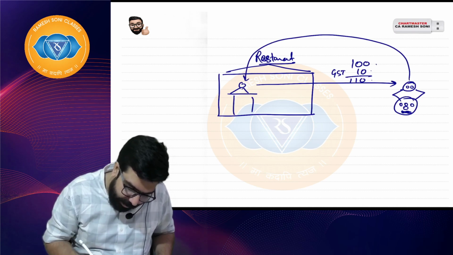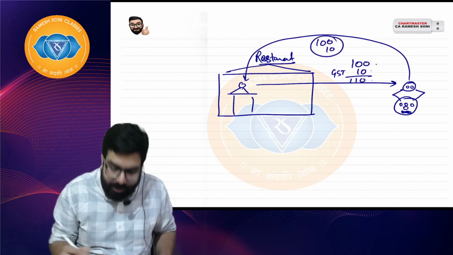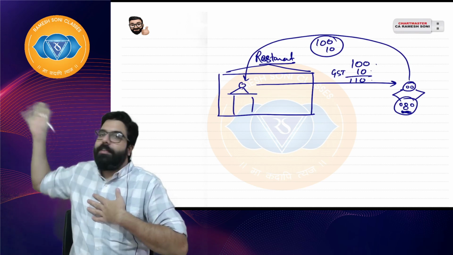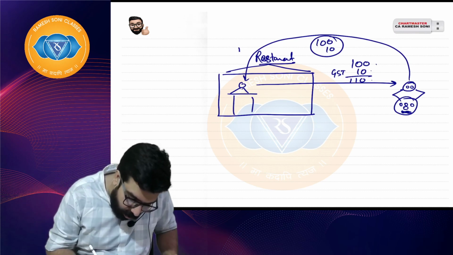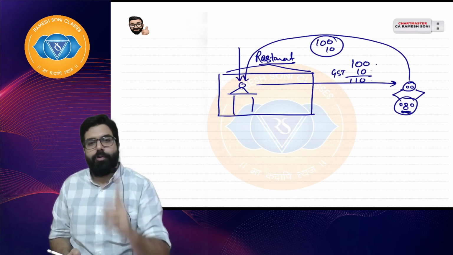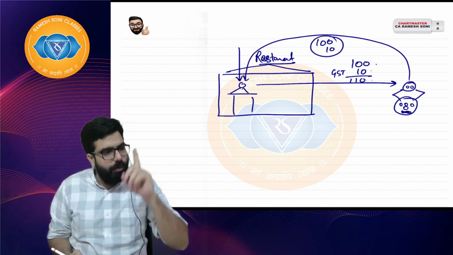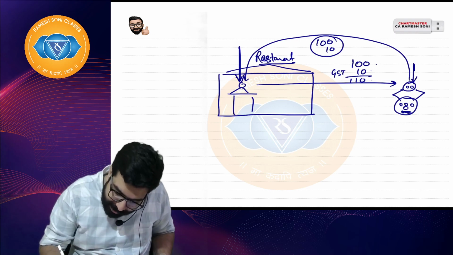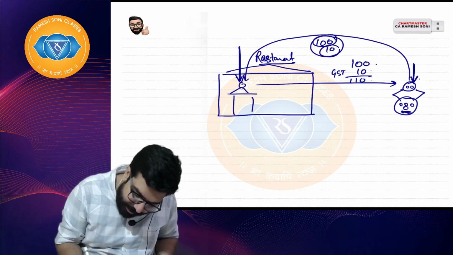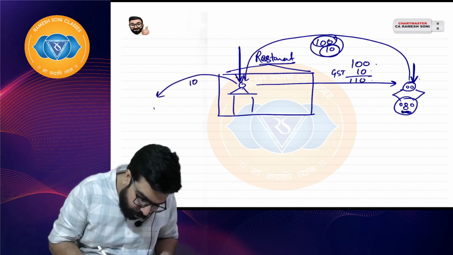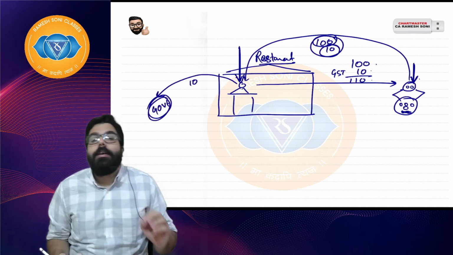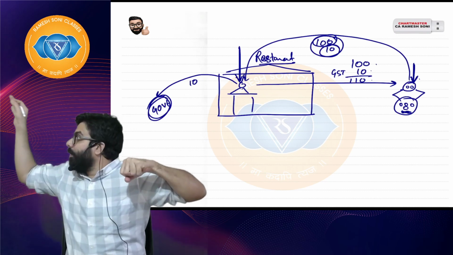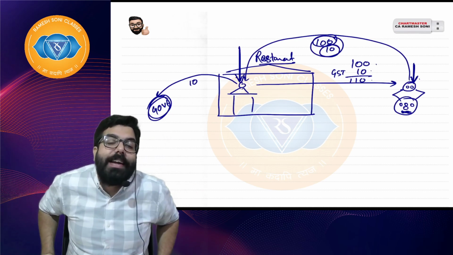Shyam gave him 100 rupees for the food and 10 rupees for the GST. Can Ram keep the 110 with himself, or does he have to pay the 10 rupees to the government? The government has told Ram that when you are running a restaurant, GST has to be paid on the services of the restaurant. The government imposed the GST on him, but he collected from Shyam 100 rupees and the GST amount, and now he will pay 10 rupees to the government. So what is indirect tax? It is imposed on me, but I collect it from the ultimate customer and then pay to the government. So it is known as indirect tax.